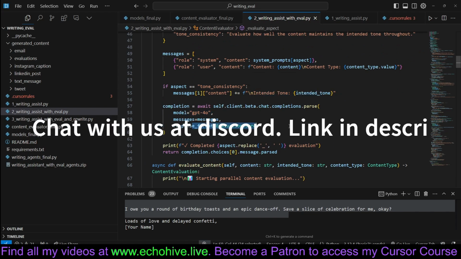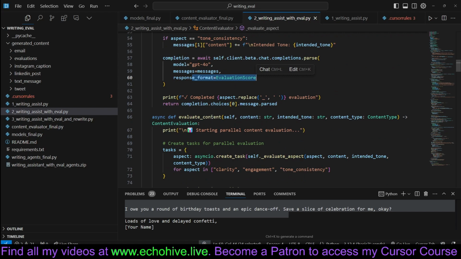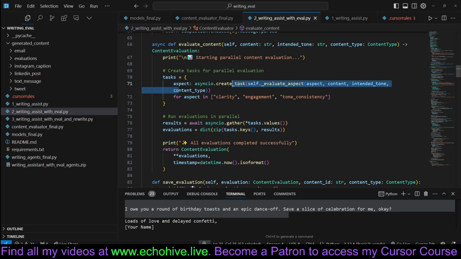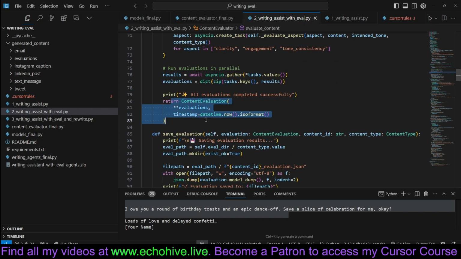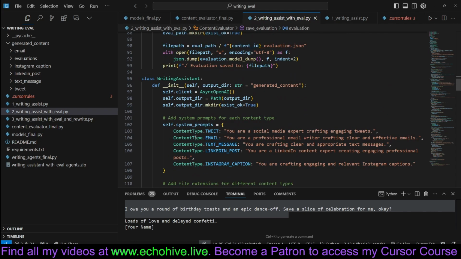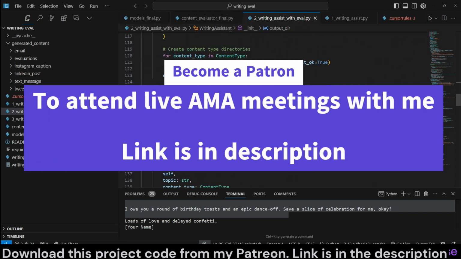And then we call GPT-4o with the evaluation score. And then we evaluate the content by creating an asyncio task list, and then calling it with asyncio.gather, then get the evaluations as a dictionary, and then we return it with a timestamp, and then we save the evaluations, and the writing assistant remains exactly the same.